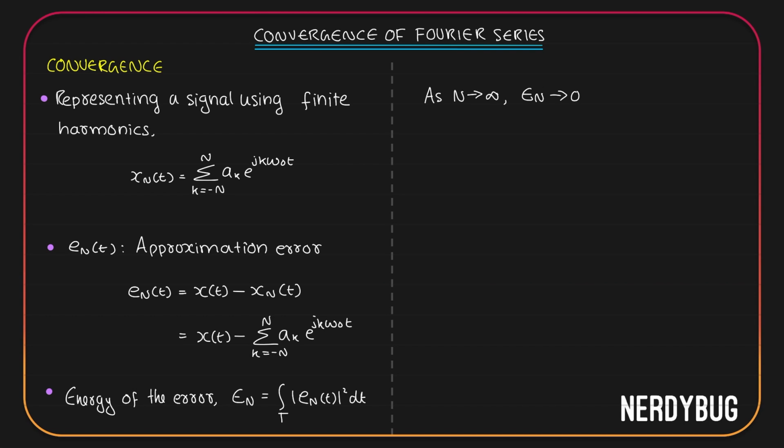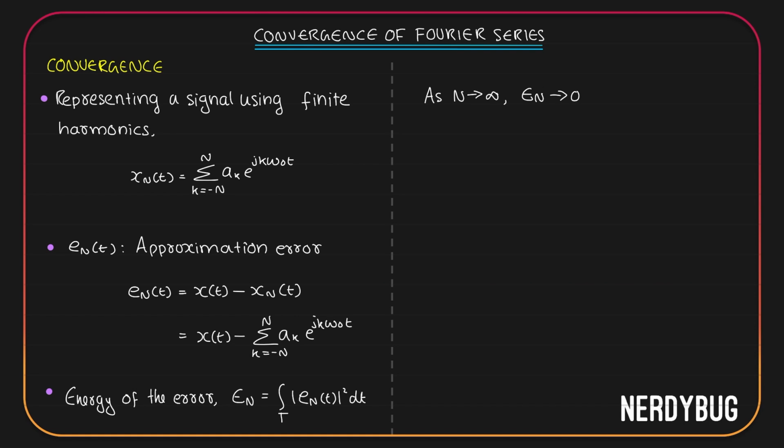That is because there could be error, but the energy of the error will become 0. What this means to us is that practically we can say xn of t will be equal to x of t. Mathematically, they may not be that much equal, but practically they will be. What it means is that